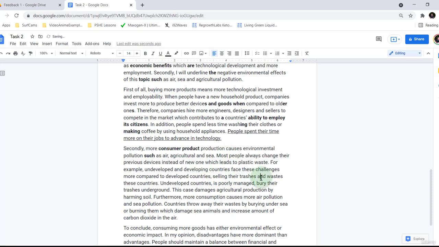Most people, so maybe this is where we're getting into the problematic part of the essay. Most people always change their previous devices instead of new one, which leads to plastic waste. I think maybe we could say upgrade their previous devices instead of new one. A little bit lost on this sentence as well. Most people upgrade or change their previous devices instead of purchasing a new one, which leads to plastic waste.